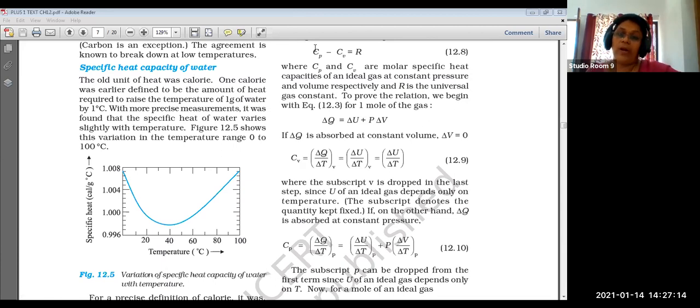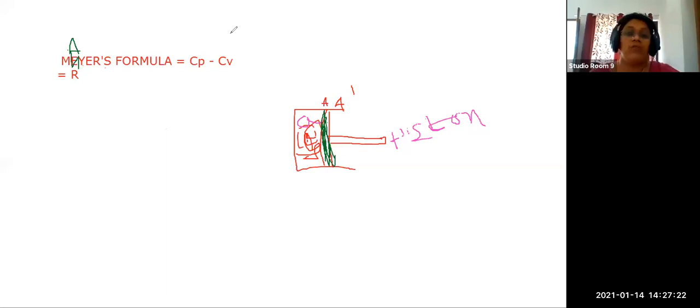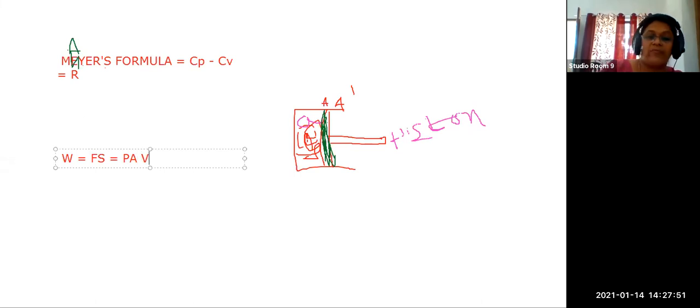In brackets, you write, I already asked you the work done equation. So write down, we have work done is equal to Fs. Since it is the case of a gas, which has a pressure and an area, instead of F you can write pressure into area, P A. And instead of s you can write the displacement.